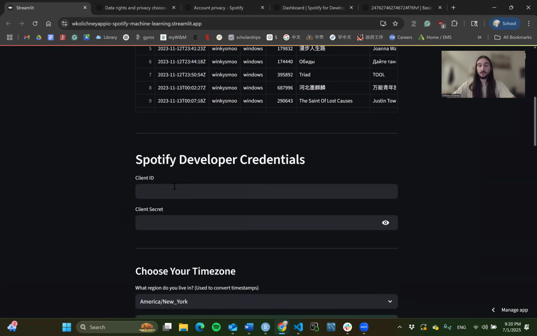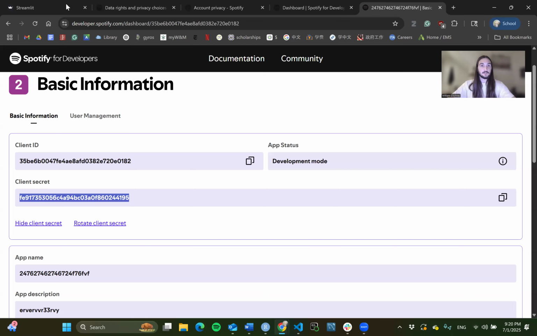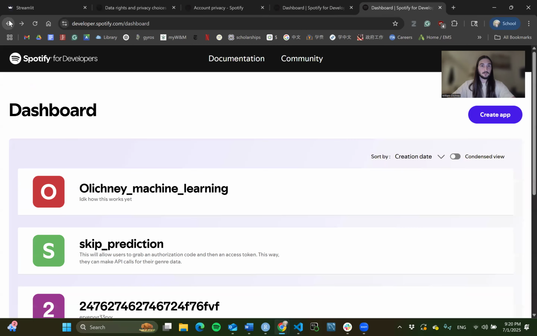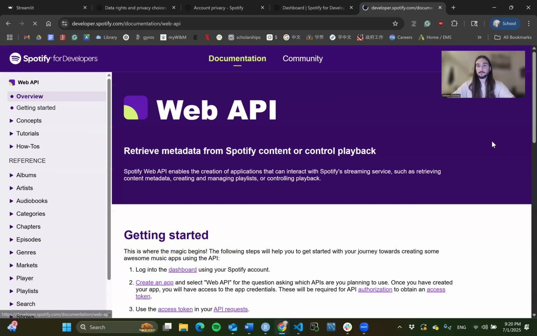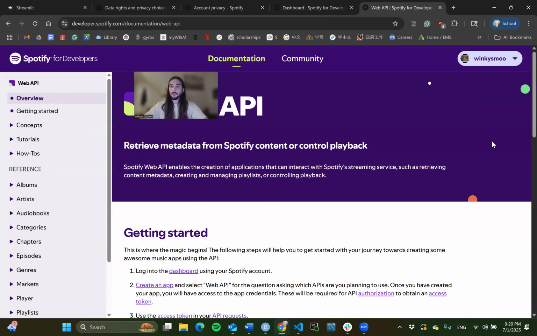And the way we're going to build off of it is we're going to need some Spotify credentials. So what you're going to do is go to Spotify Web Developer, click on Web API. You are going to link your Spotify account with this. It's just signing in, nothing crazy here. Spotify makes it pretty easy. And then you are going to go to your profile. There's my little username there. You're going to go to dashboard.